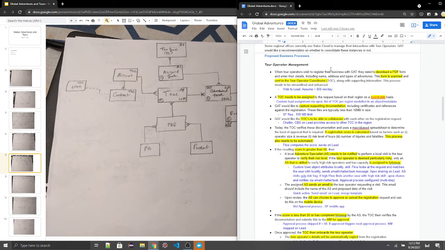Next, Get Adventure would like to capture supporting documentation. So in this case, we plan to use Salesforce Files. We are assuming it's less than 100 MB if they were to use a mobile app, but it's supported up to 2 GB. Get Adventure would like TOCs to be able to collaborate. So again, we plan to use Chatter, and in order to provide access on this lead to other TOCs, we can have a criteria-based sharing rule that shares this lead record with the others.